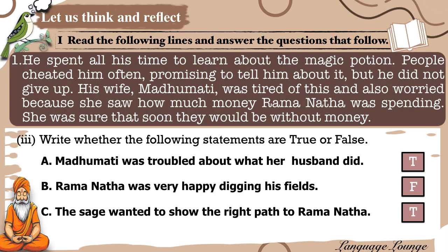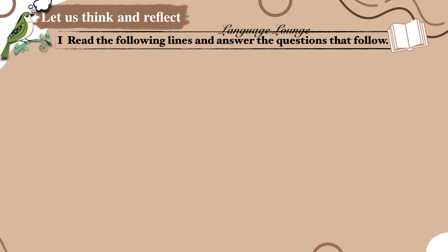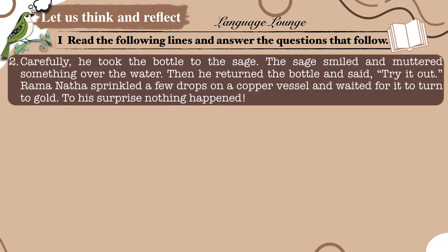Now, let's focus on the sequence of events in the story to sharpen our understanding of how the plot unfolds. Read the passage carefully. Carefully, he took the bottle to the sage. The sage smiled and muttered something over the water. Then he returned the bottle and said, "Try it out." Ramanatha sprinkled a few drops on a copper vessel and waited for it to turn to gold. To his surprise, nothing happened.